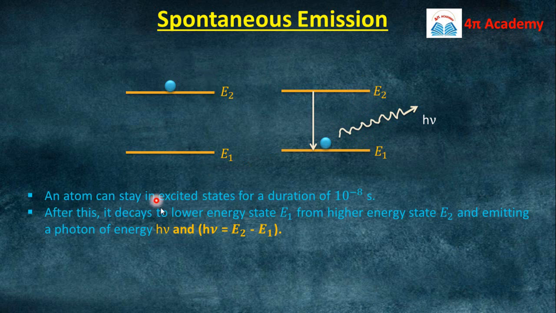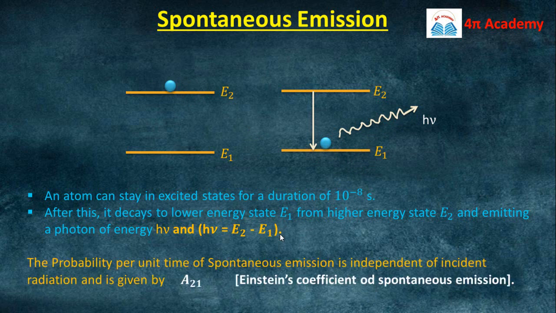The atom can stay in this excited energy state for a lifetime of 10 to the power minus 8 seconds. This is known as the excited energy state lifetime. And after this decay, when the atom comes back to its lower energy state, it will emit this energy h nu, that is E2 minus E1.